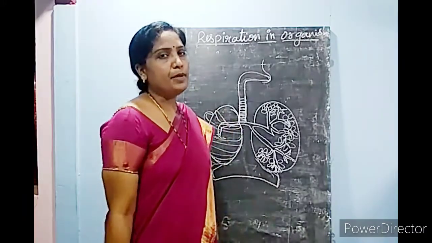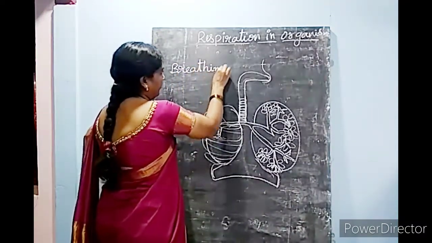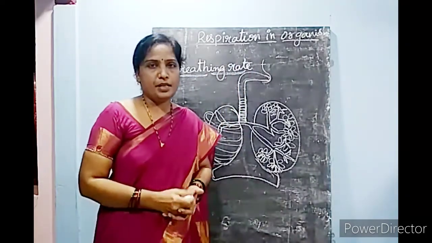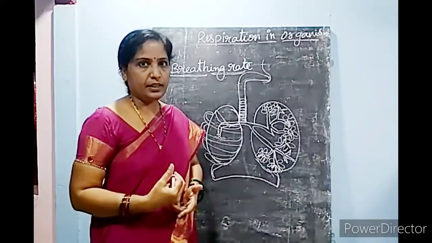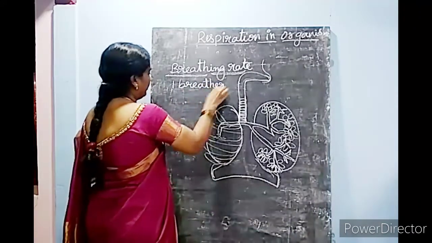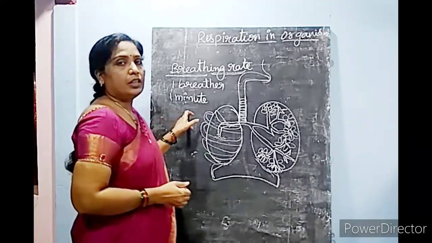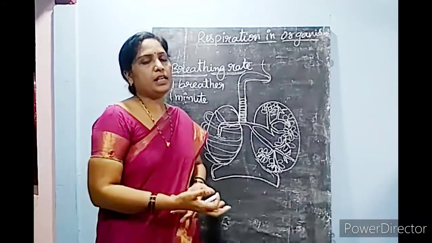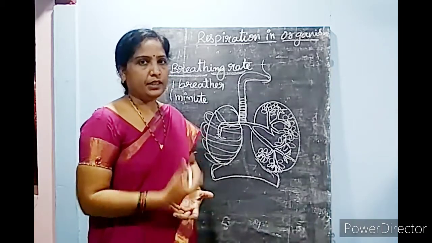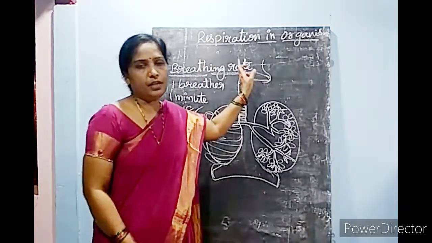We will see what the meaning of breathing rate is. Breathing rate is nothing but this: one inhalation and one exhalation together are known as one breath. So per minute, how many times we breathe is calculated as the breathing rate. In a healthy person, per minute, he can breathe 15 to 18 times. So this is known as the breathing rate of a healthy person.